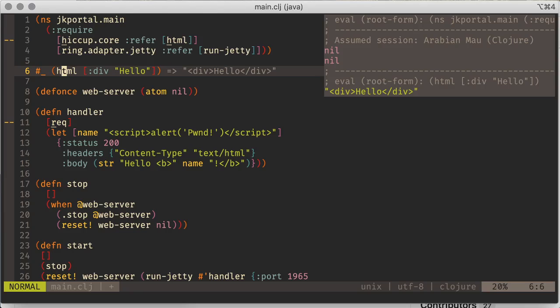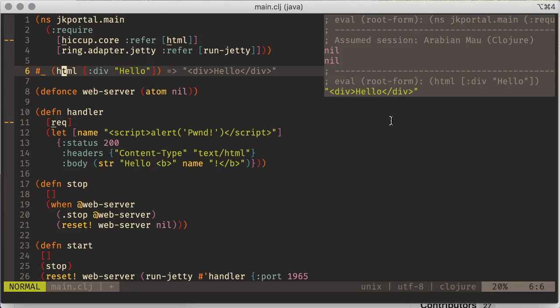Let's have a look at what this did. We gave it a vector, right? The vector had a keyword called div, and it had a string in it called hello. We passed that to this html function. This html function returned a string, but it's a string of HTML. It did this start and end tag for us nicely.